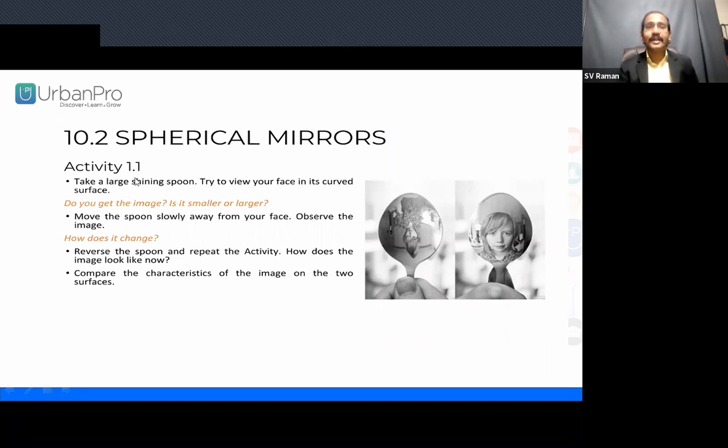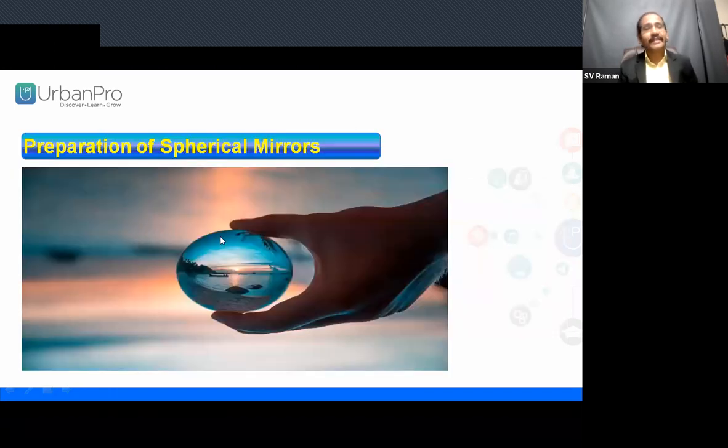We will see clearly what spherical mirrors are and how to prepare them. These spherical mirrors we can get from spherical glass. You know marbles, very big round-shaped marbles, that is spherical glass. From the spherical glass, let's study how to prepare the plane mirror and glass sheet.